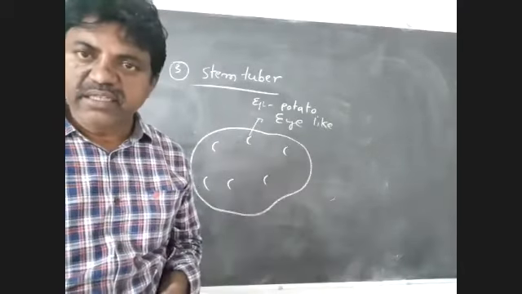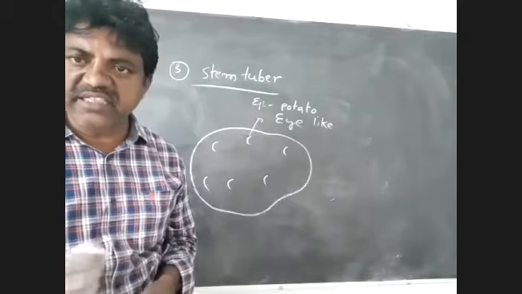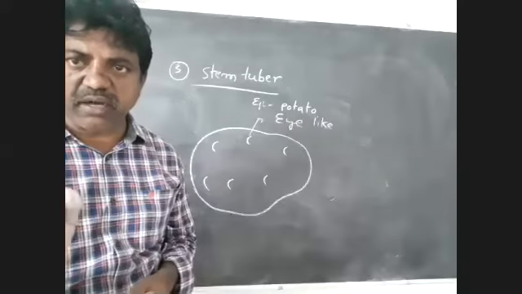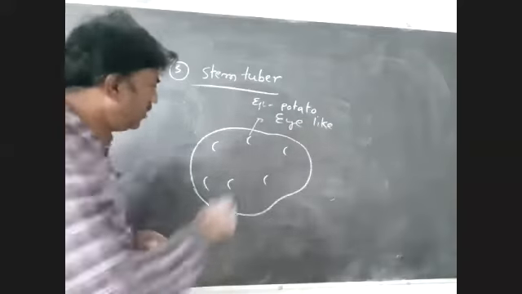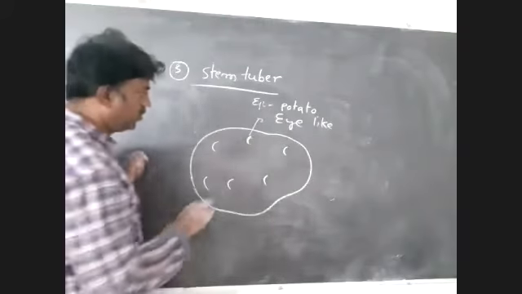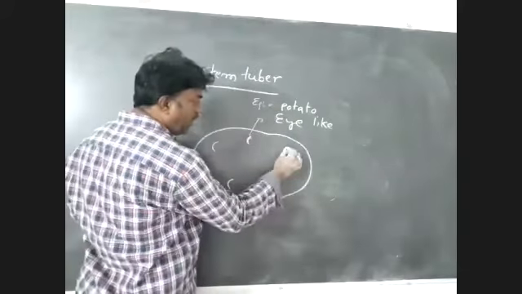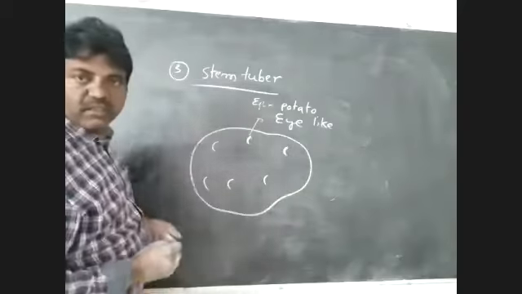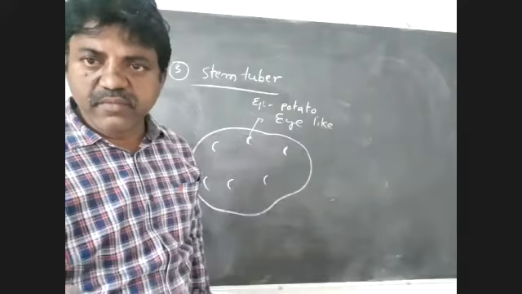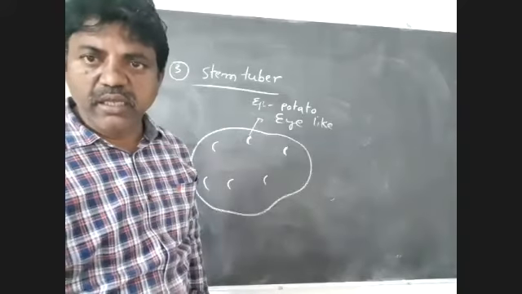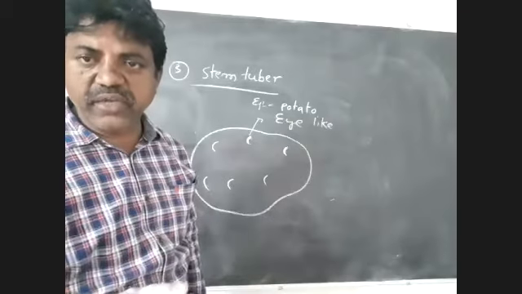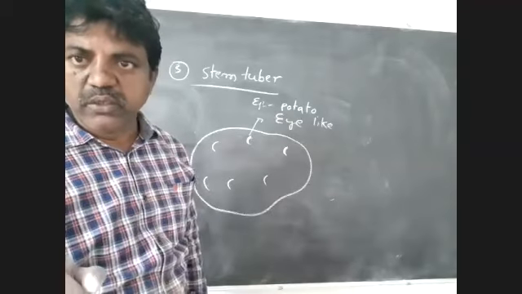Inside the eye-like structure, there is a semi-lunar scale. Very important: each eye-like structure represents a node. Wherever there are eye-like structures, that many nodes are there.